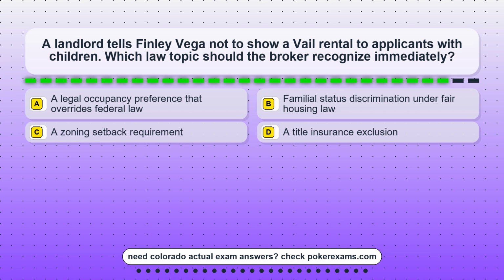Question 19. A landlord tells Finley Vega not to show a Vail rental to applicants with children. Which law topic should the broker recognize immediately? Option A, a legal occupancy preference that overrides federal law. Option B, familial status discrimination under fair housing law. Option C, a zoning setback requirement. Option D, a title insurance exclusion.